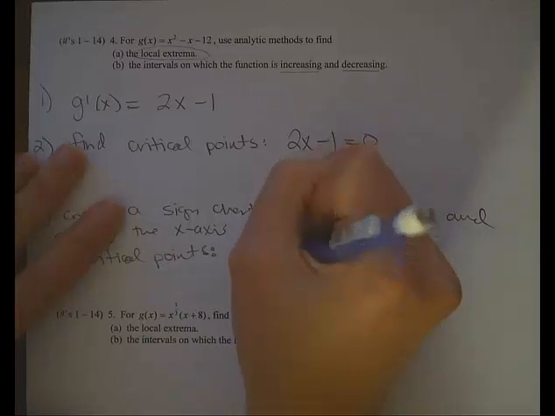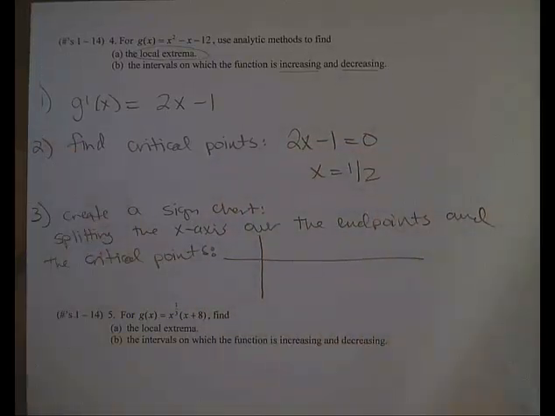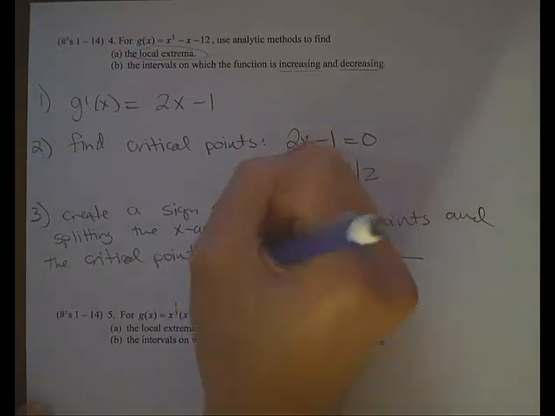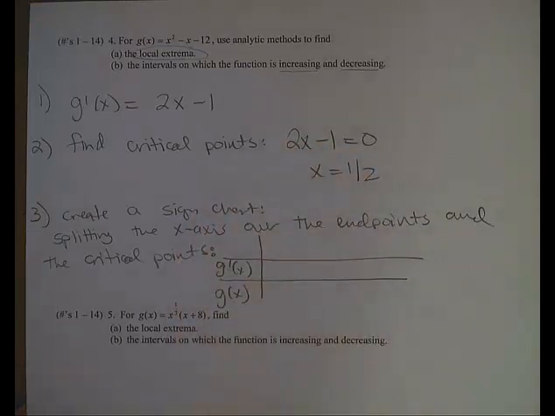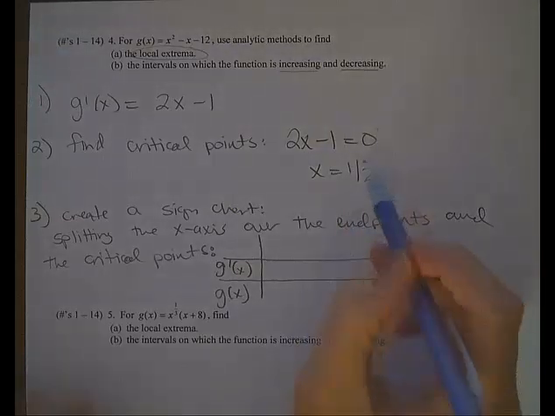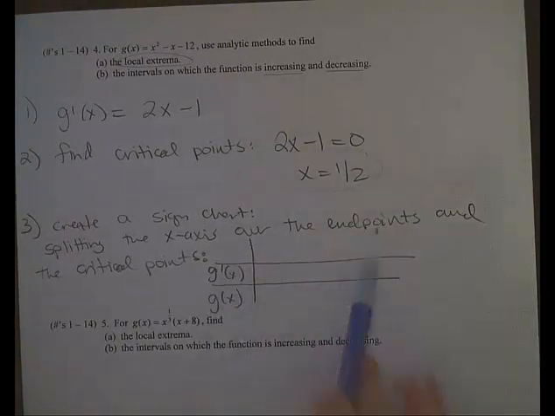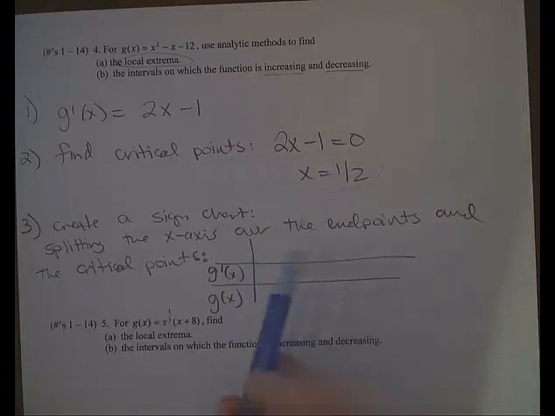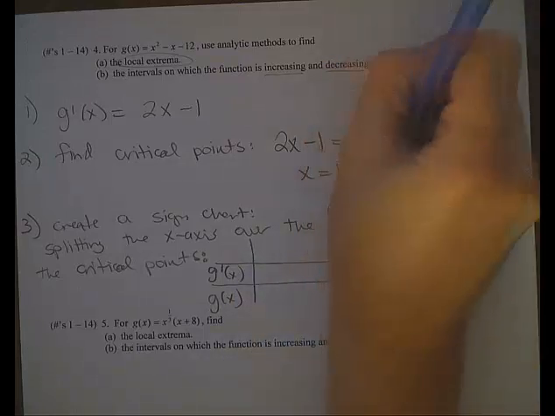So let's go ahead and set up a sign chart here. And we're going to check the sign of the derivative and then the direction of the original function. So I only have one critical point and I have no endpoints. So that means it's going to go from negative infinity to infinity.